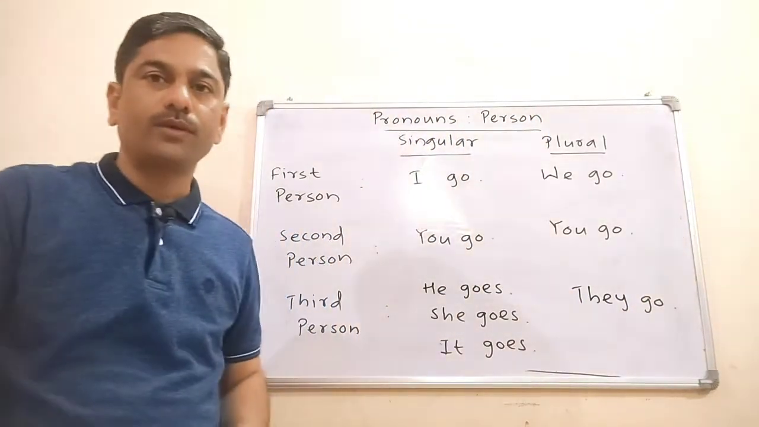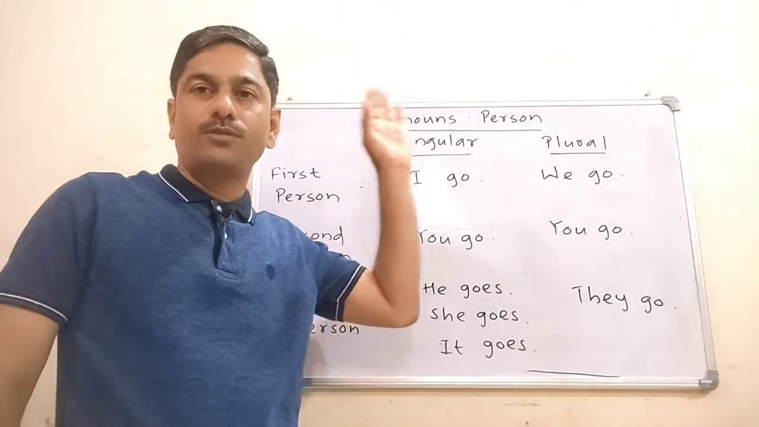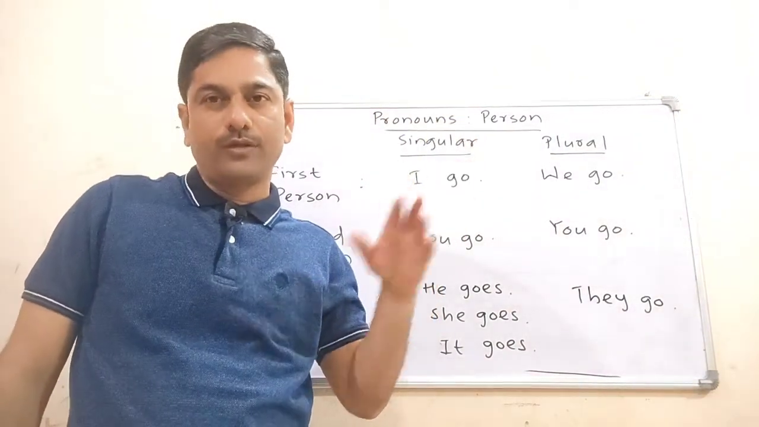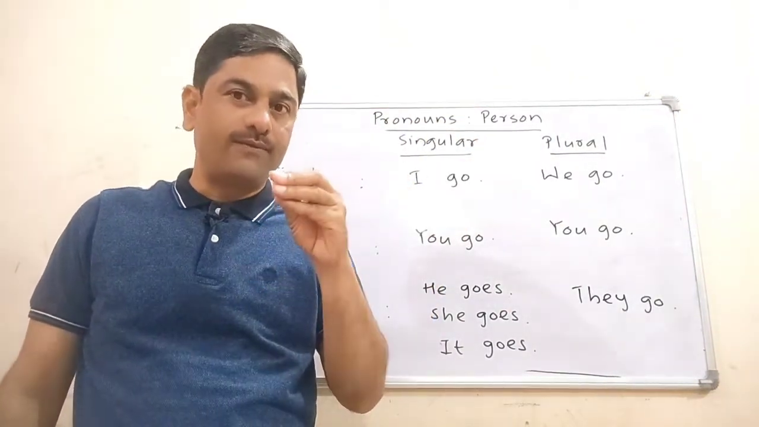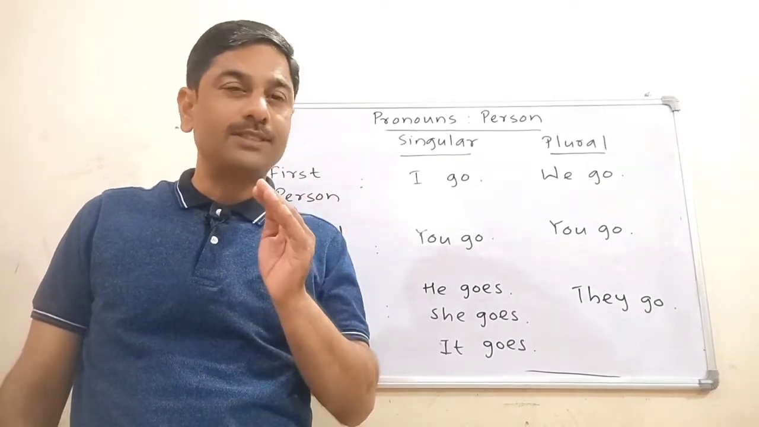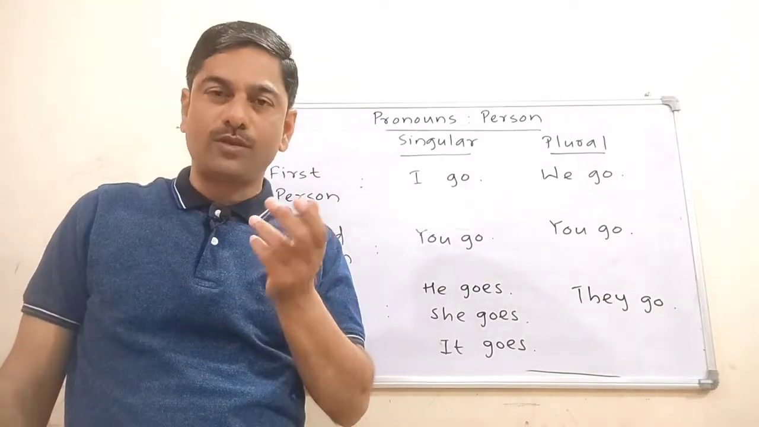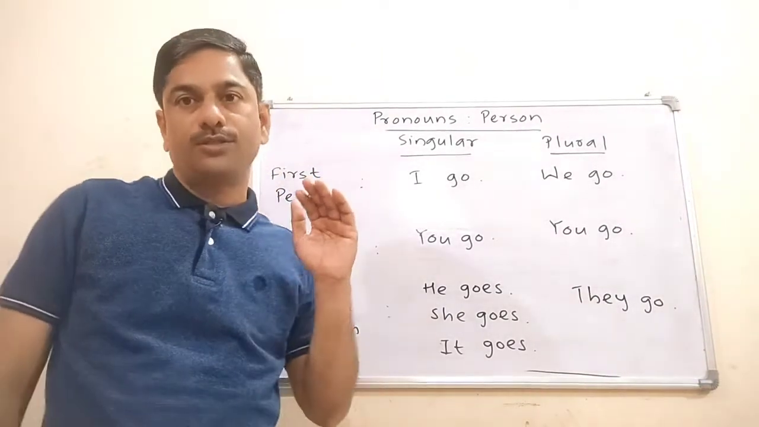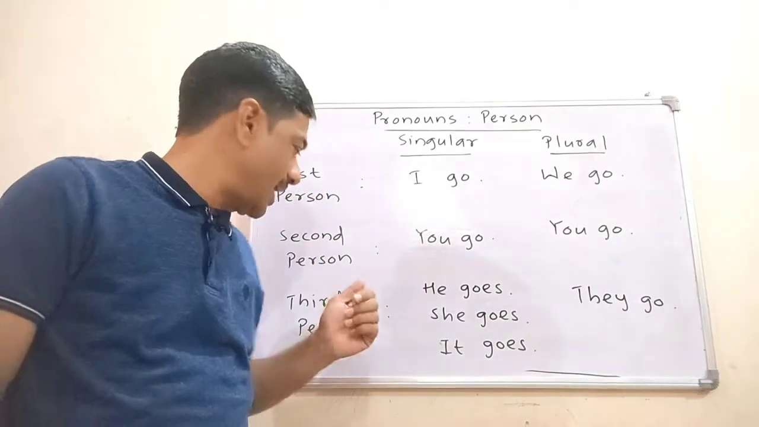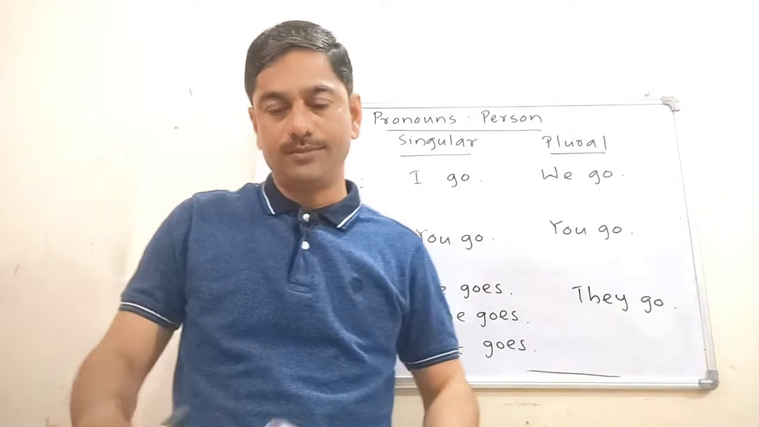So today we studied pronouns, and in pronouns we studied persons. So there are three persons: first person, second person, and third person. As far as first person is concerned, I is singular, we is plural. For second person, singular and plural are the same, you. And third person singular, he, she, it, and its plural is they.